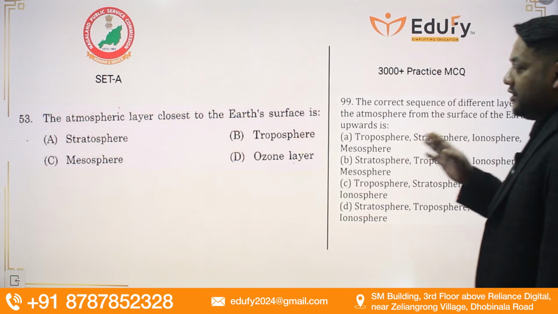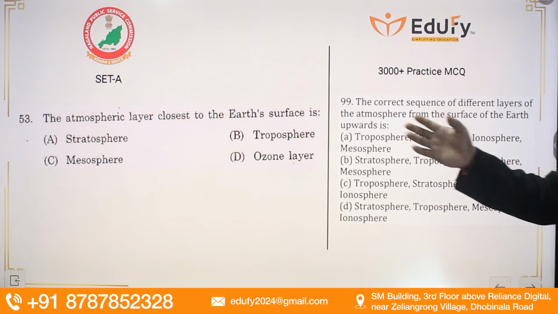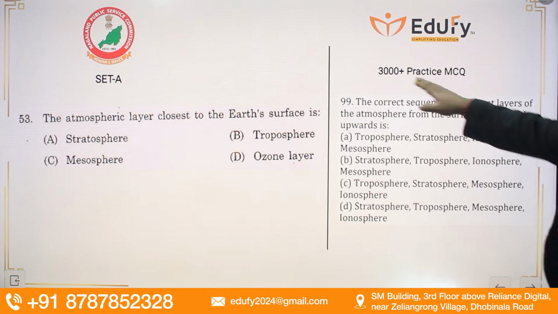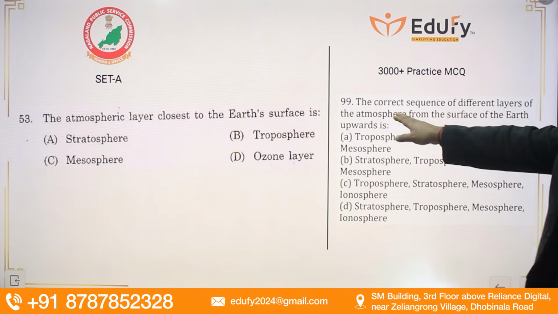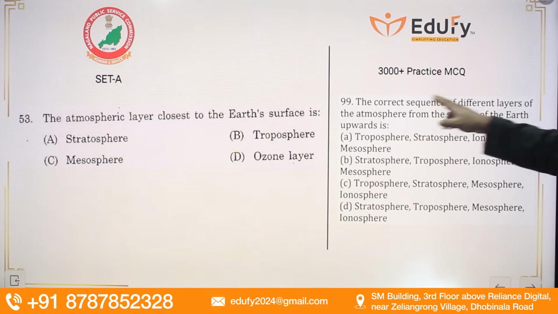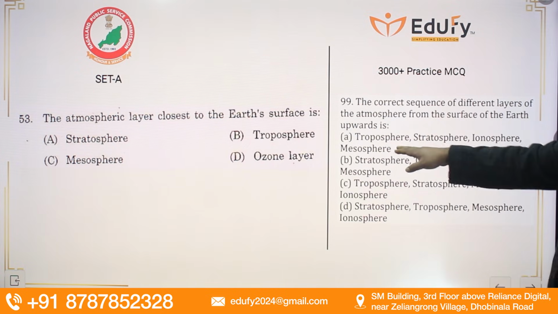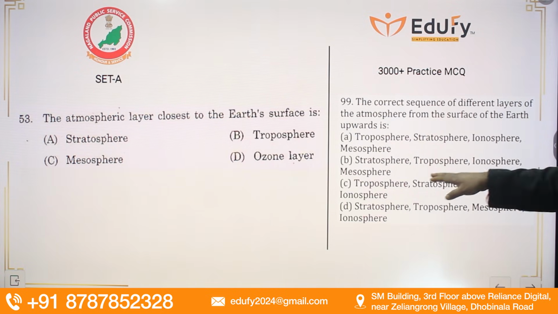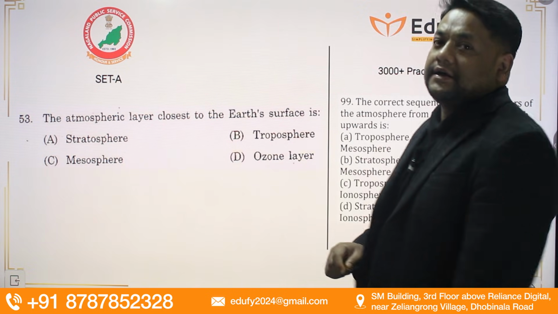Which is the atmospheric layer closest to the Earth's surface? This came directly as a question, and the troposphere is the right answer, where we all survive. Question number 99 from the 3,000 plus MCQs is the same question: the correct sequence of different layers of the atmosphere from the surface of the Earth upwards. The right answer was troposphere, stratosphere, mesosphere, ionosphere. C is the right answer here. So the troposphere is the right answer.